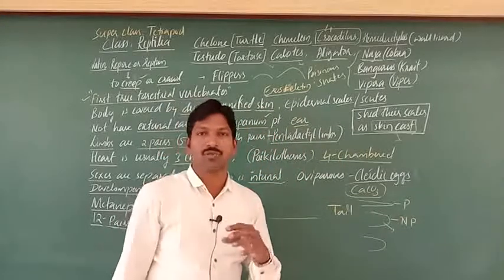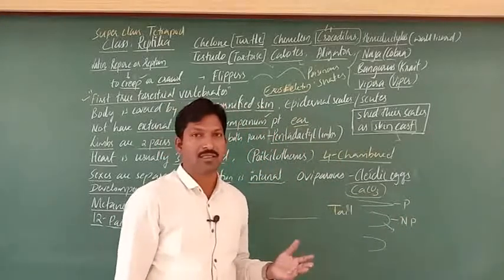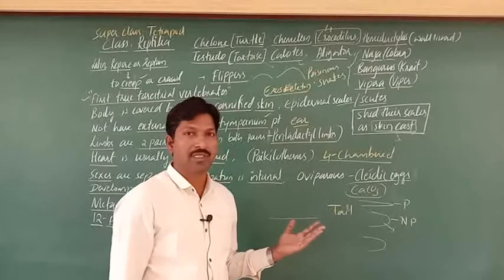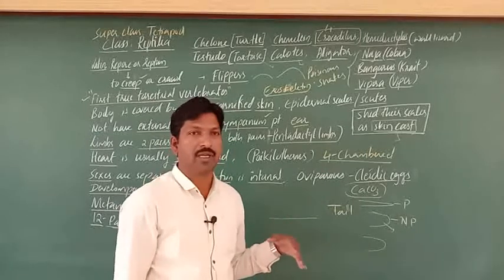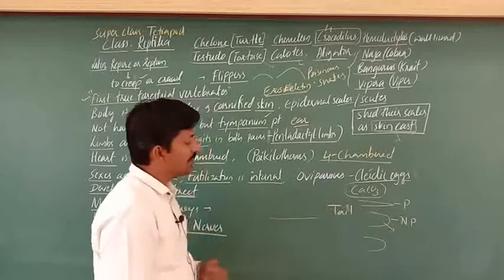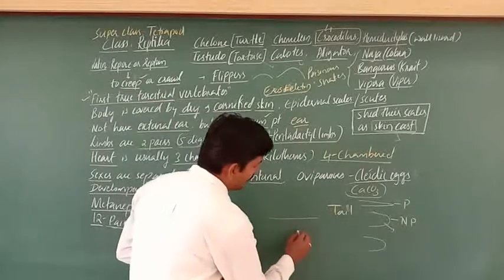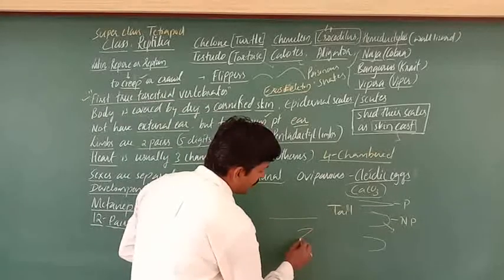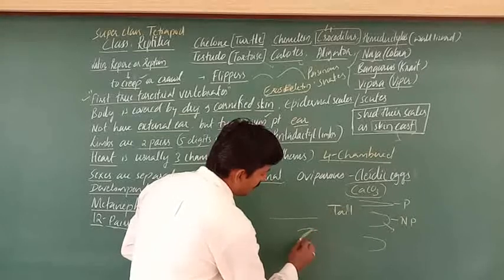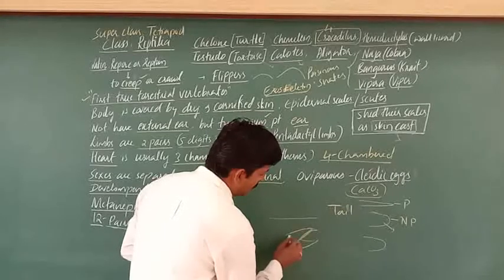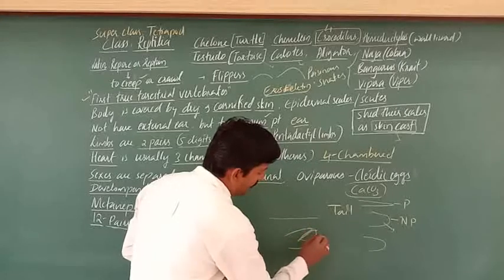And the distribution of scales, right? How the scales are arranged, on that basis also we can identify. And there is the presence of fangs. For example, when you observe the jaws, this is the jaw.